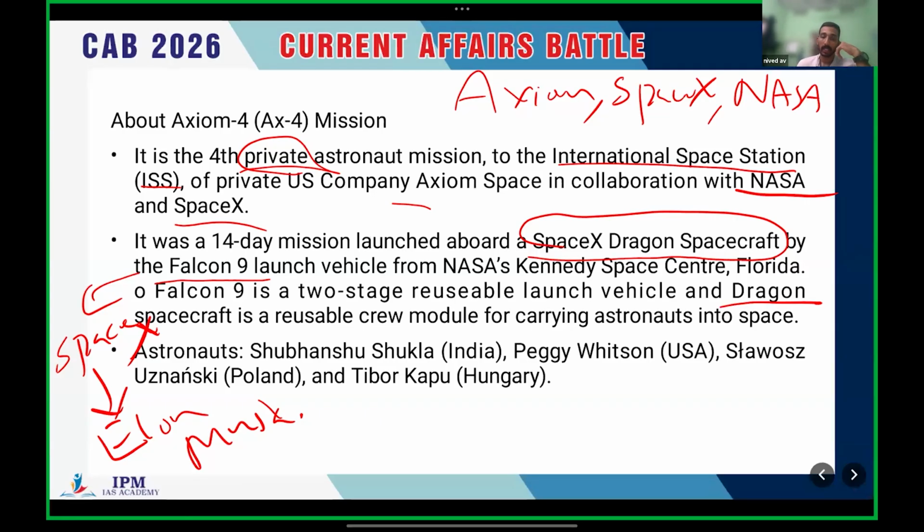Clear. The captain is Subhanshu Shukla, an Indian, and the other group members are Peggy Whitson from USA, Stavros Usnaski from Poland, and Tibor Kapo from Hungary. These are not important, but what is important from the perspective of the UPSC examination is that the group captain was Indian astronaut Subhanshu Shukla.